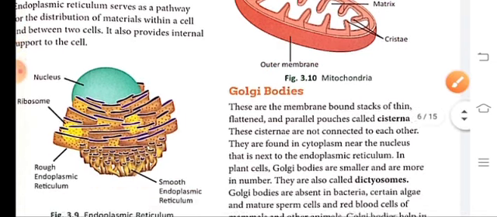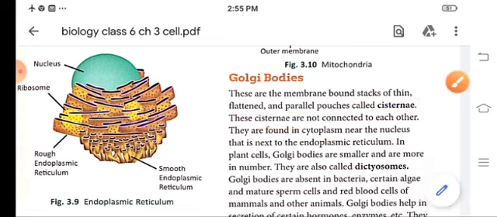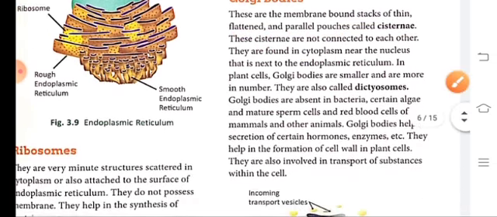Next is the Golgi bodies. Golgi bodies are bound stacks of thin, flattened and parallel pouches known as cisternae. These cisternae are not connected to each other and they are found in the cytoplasm, near the nucleus and next to the endoplasmic reticulum.